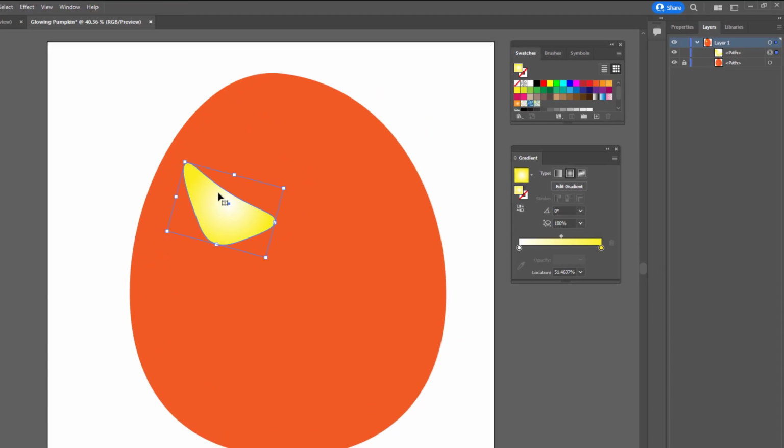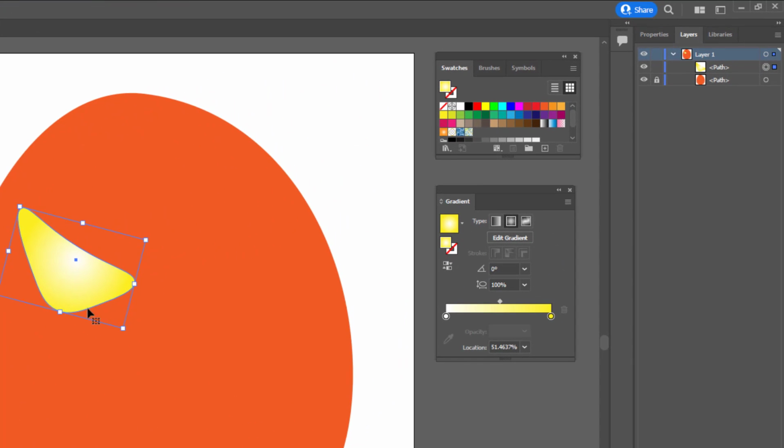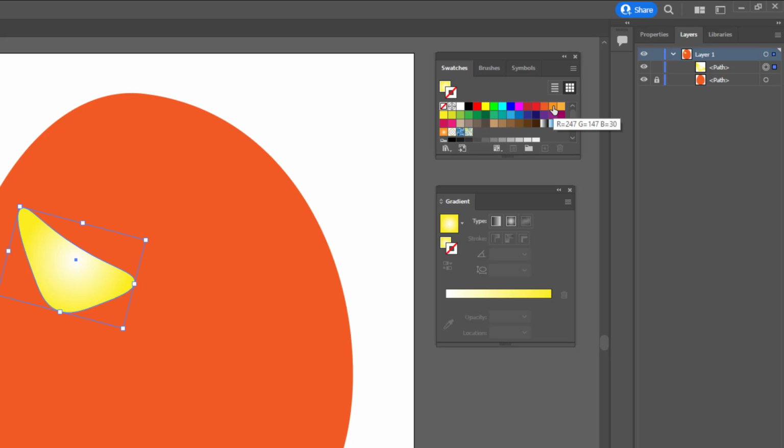Next thing that I'm going to do is put an orange stroke around this eye. So to do that, over here in my swatches panel, I'm going to click to bring the stroke forward, and I'm going to try this orange right here. Now, the stroke right now is so small I can't see it.